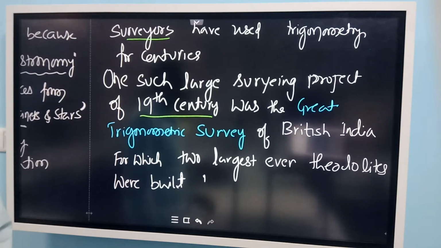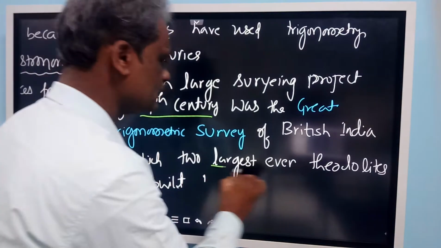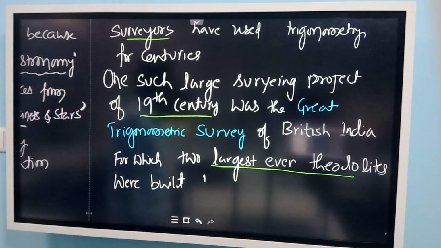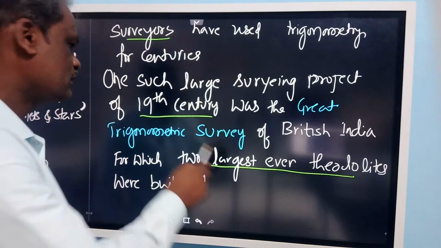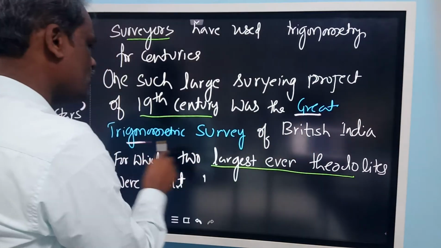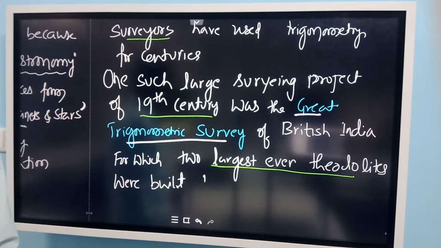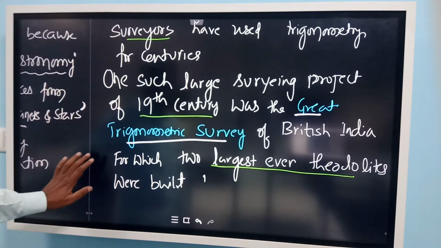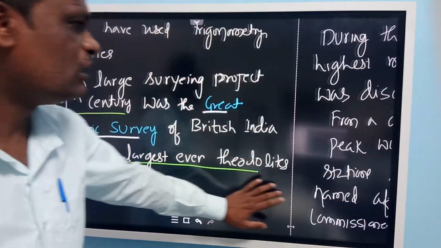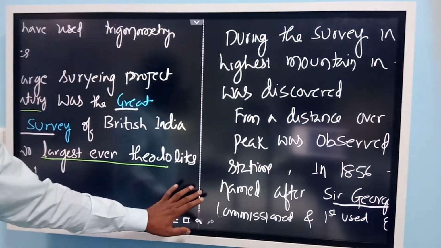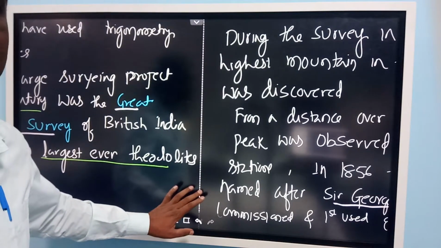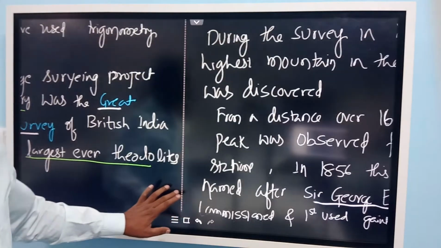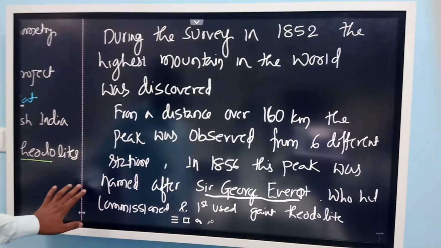Okay, for which they used the two largest theodolites. They used two instruments called theodolites, which were built in the 19th century. So the Great Trigonometric Survey took place in India in the 19th century by the British people. They used the two largest instruments, and that instrument you can even see in Dehradun. There is a museum where you can watch that instrument.